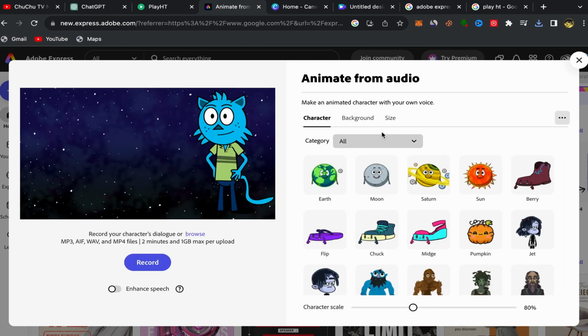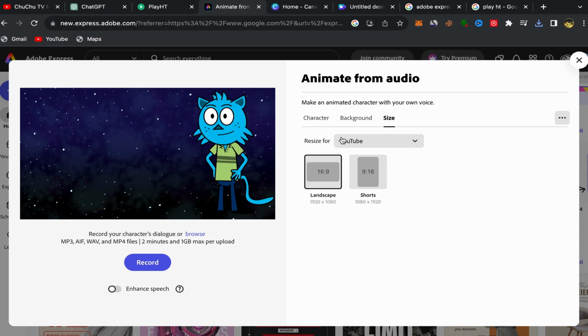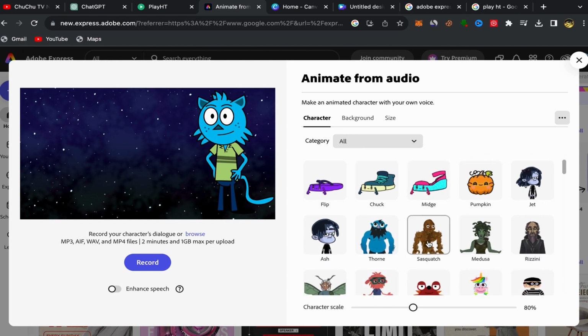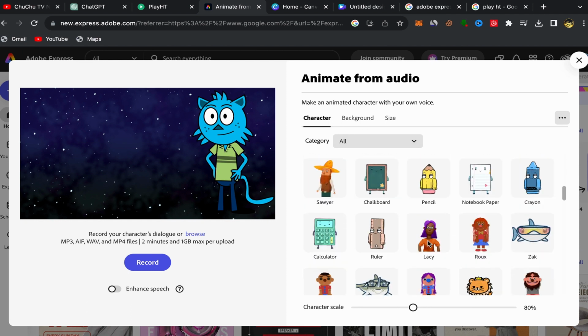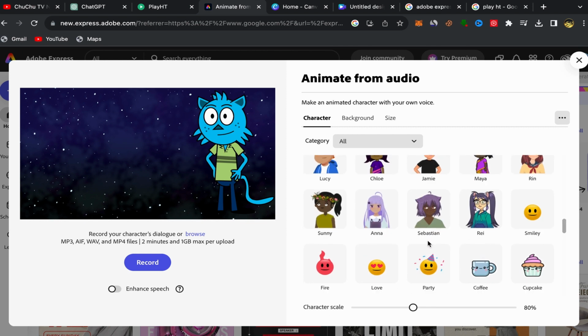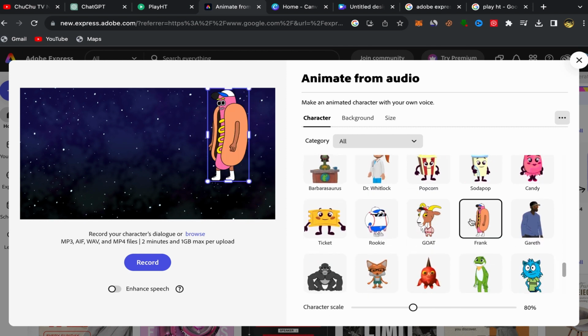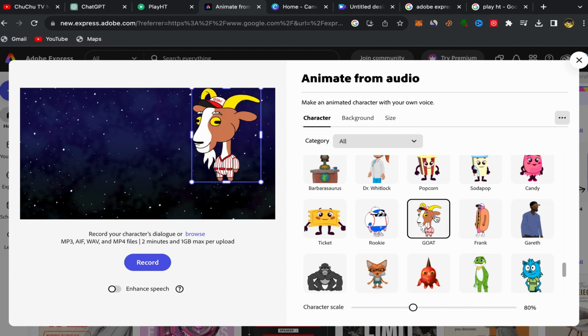Then what you need to do now, first click over here on the size, make sure it's on YouTube, because they have different sizes over here. They have the size for Instagram, Facebook, Pinterest, so choose YouTube. Then click over here on character, and choose which character you want to use. Let's scroll down. There are a lot of characters here, as you can see. You can use anyone you want, just click on your character.